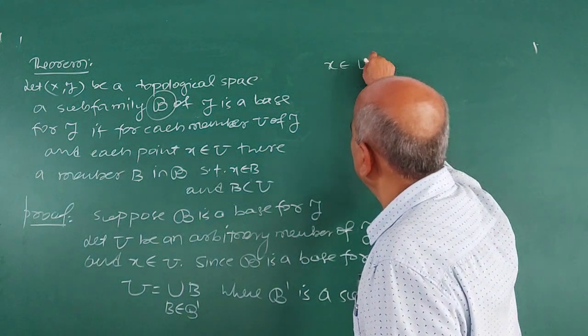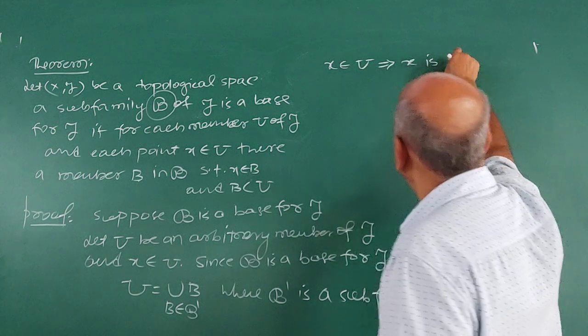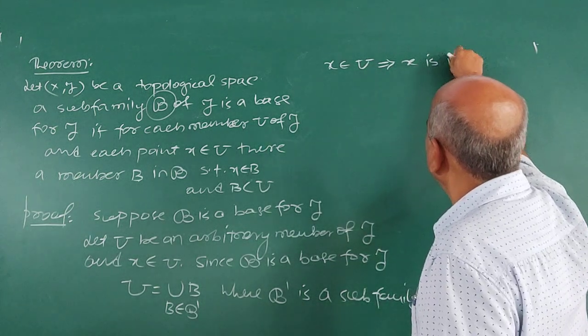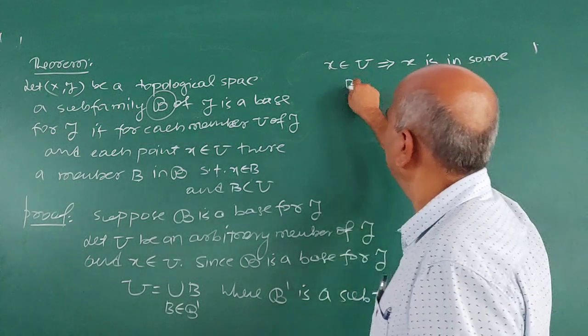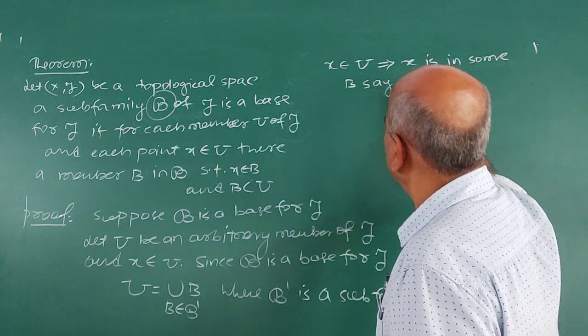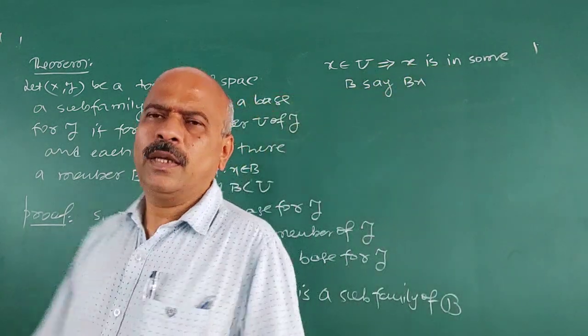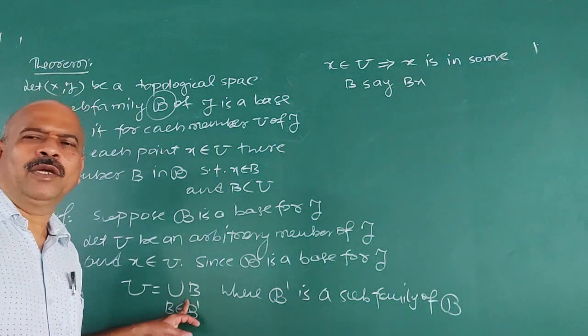Suppose x belongs to U. This implies x is in some B, say Bx, because what is U?